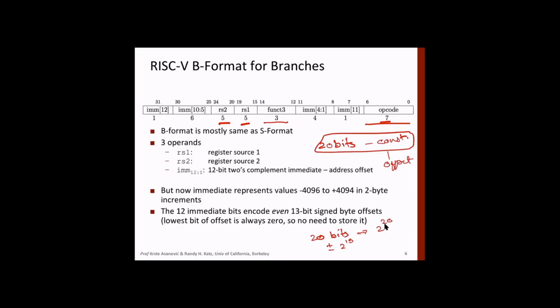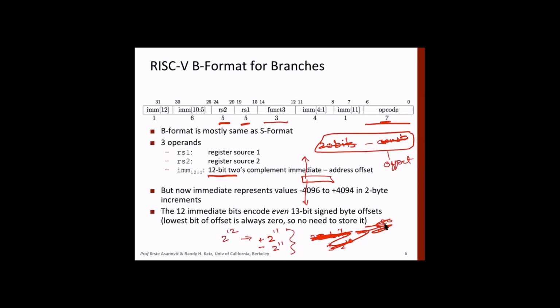Oh, I'm sorry. Again, I am getting into jump. We have 12 bits. So we can go up to 2 raised to the power 12 if it's unsigned. If it's signed, then we can go up to plus 2 raised to the power 11, and on the minus side, up to minus 2 raised to the power 11. So these are the jumps. If you're branching, say this is a branch instruction, you can go in either the positive or the negative direction. This is clear, right?